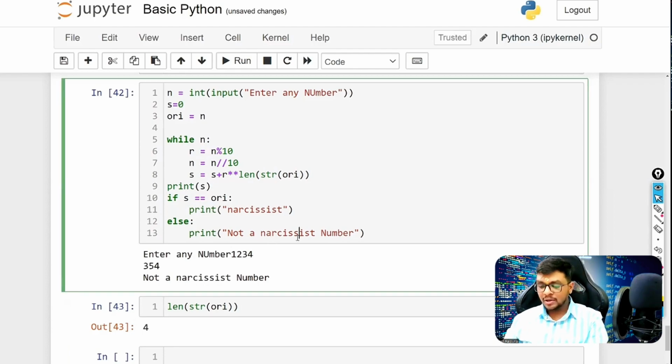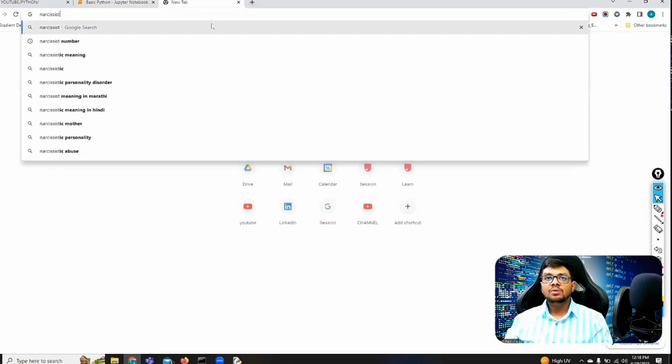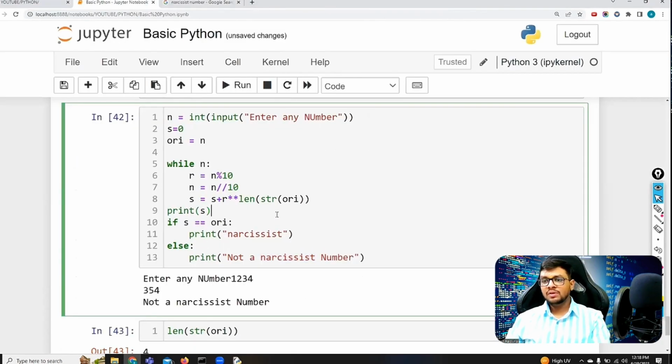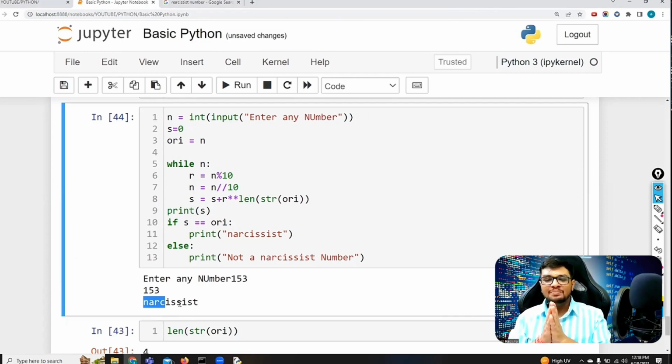Let's search on the internet which one is a Narcissist number, and let's try to find that out. So 153 is called a Narcissist number. Let's run this, whether we get the same result or not. Yes, we got that. So our program is working fine. The same logic, everything. That's it for today.